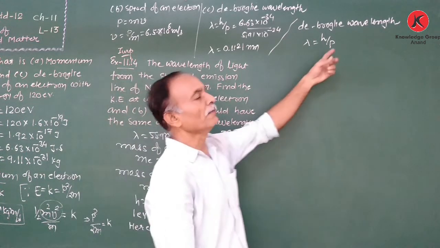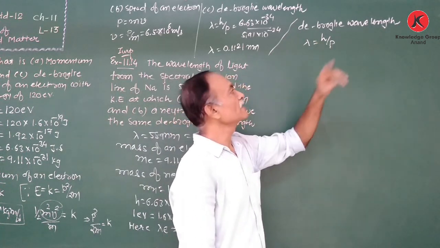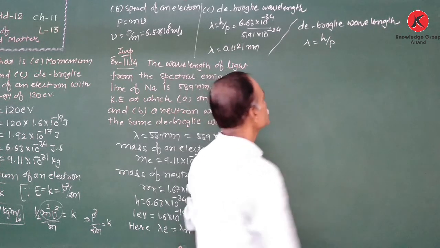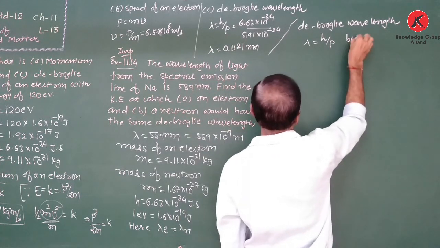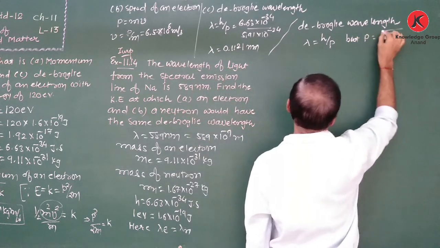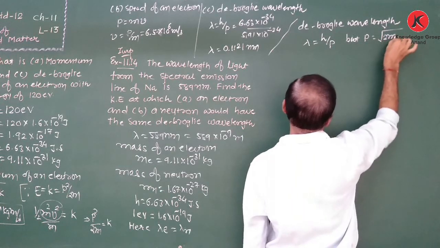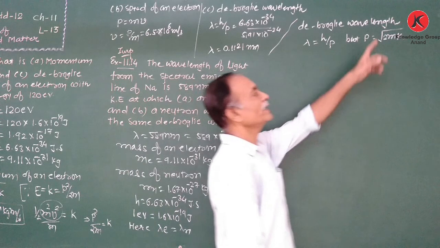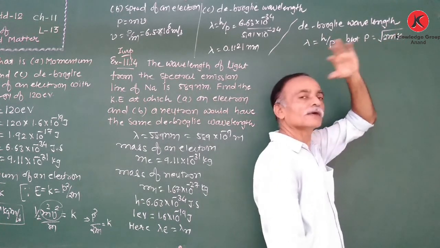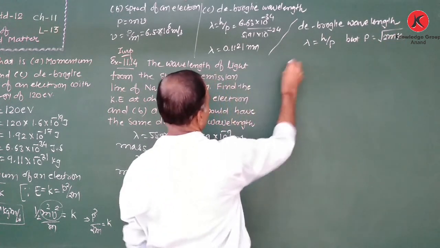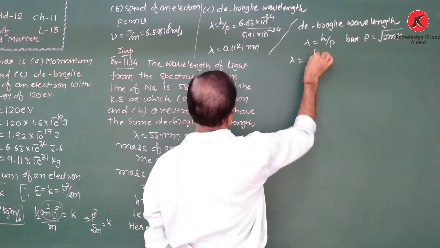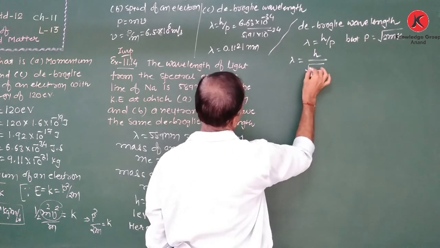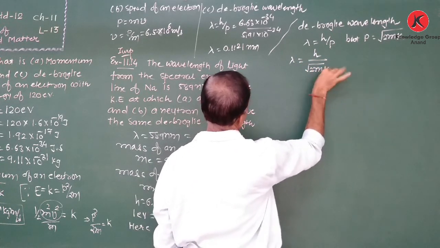Therefore, the momentum must be placed in terms of kinetic energy. We know that momentum p is equal to under root of 2mK, that means 2 into mass into kinetic energy. Substitute here. Therefore, lambda is equal to h upon under root of 2mK.